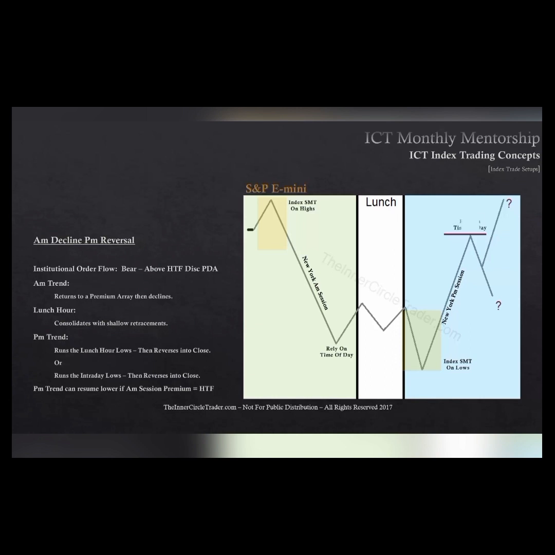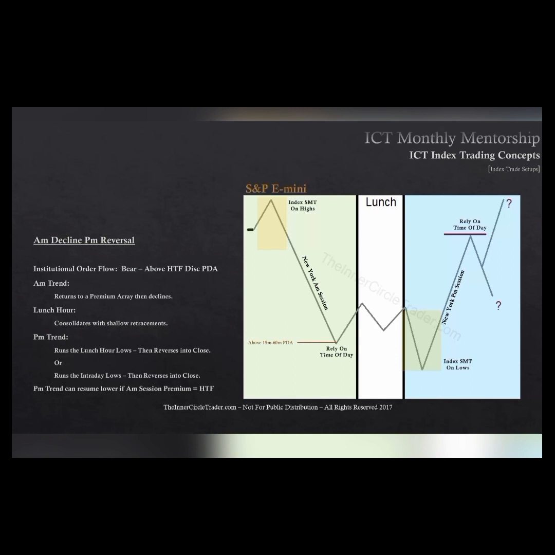Now, again, we hold on to the later portion of the day. At least try to aim for holding till 3 o'clock bond close, New York time, if at all possible. If it gets to the premium array that saw price decline from the AM session, we could see price resume and go lower. Or if that AM session premium array is not a higher time frame premium array, we can anticipate further upside and then the intraday high being taken out.